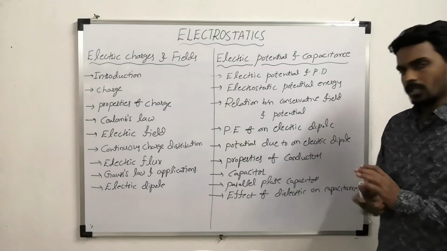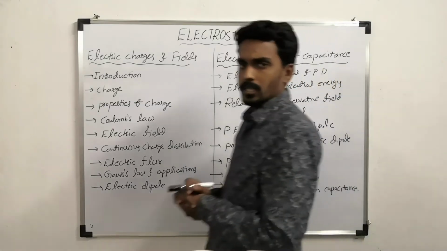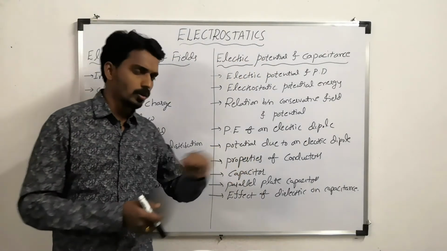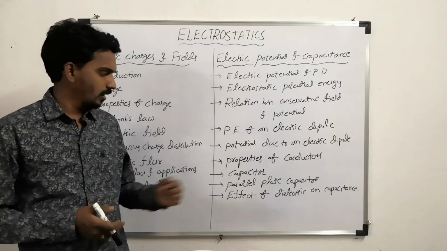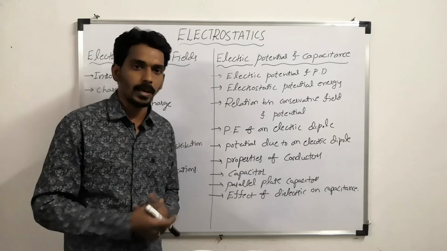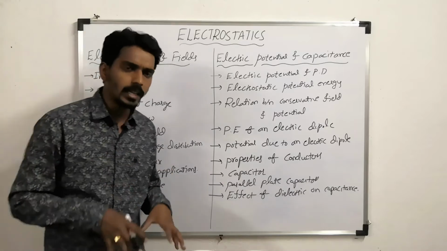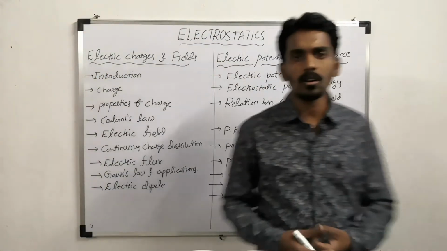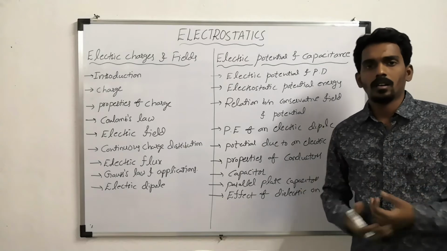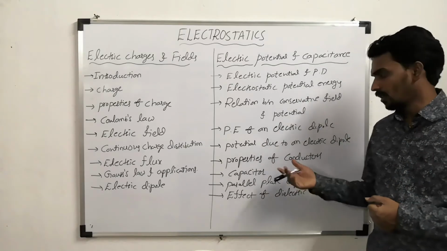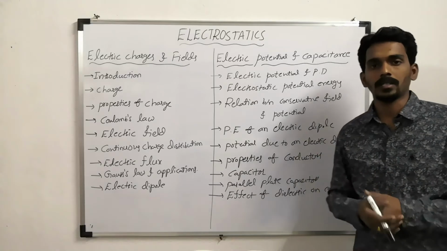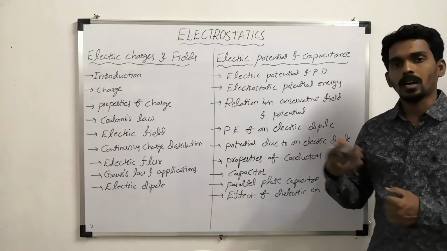Now, the final part of this electrostatics is all about capacitors. First we study the properties of conductors, what is the meaning of a capacitor and what is the purpose of a capacitor, and in that mainly 90% we talk about and study the parallel plate capacitor. What is the structure of a parallel plate capacitor? What is the function of a parallel plate capacitor? What is the combination of capacitors? And what is the charge of a capacitor?